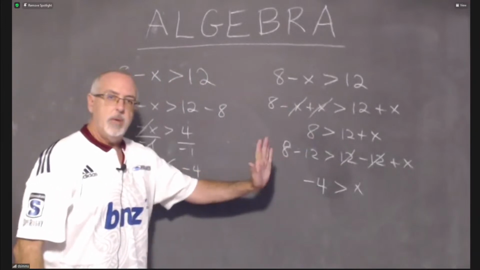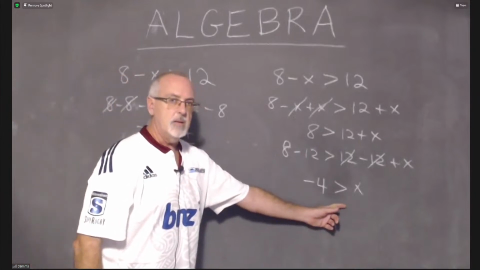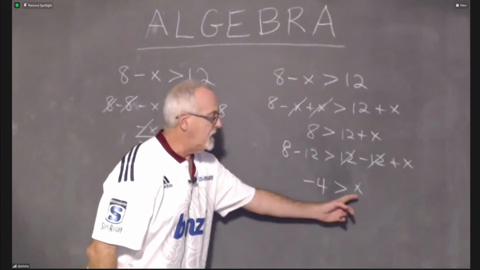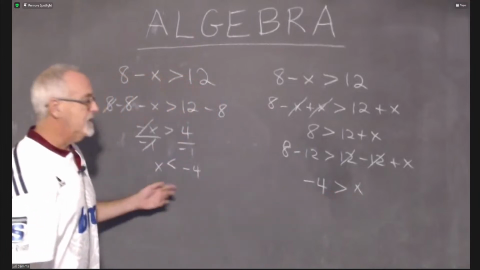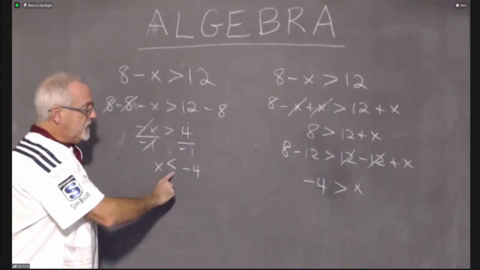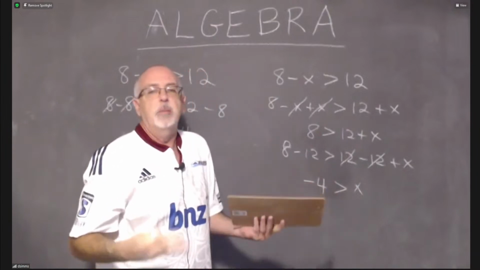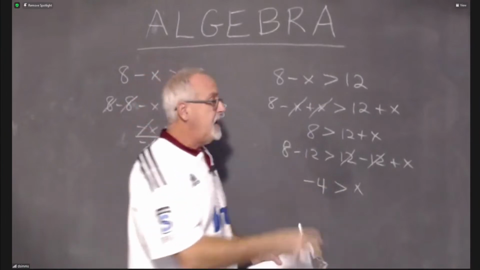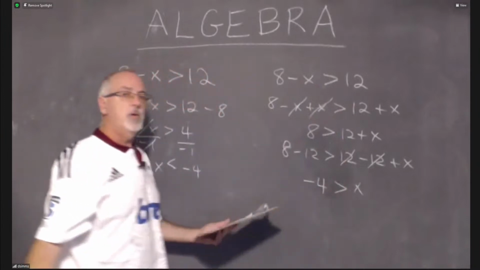And yet it worked. Because if you read the answer, x less than negative 4, that's the same thing this says. X is less than negative 4. And yeah, when I'm reading it backwards, I have to do the symbol backwards. X is less than negative 4 is the same thing. That rule made me turn my symbol around here, but because I chose to do the algebra with my own set of steps, and you can do that with algebra, algebra gives you choices. I put myself in a position where I never had to apply the rule.